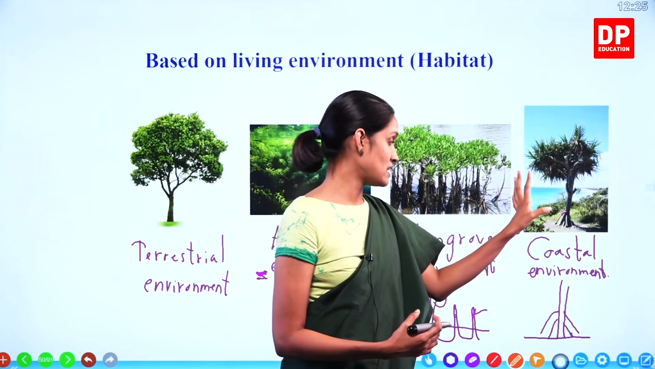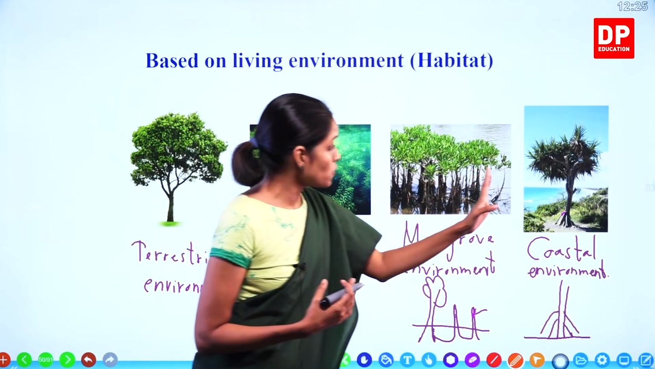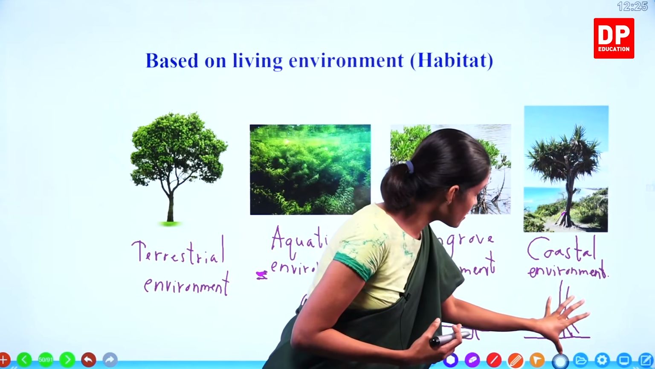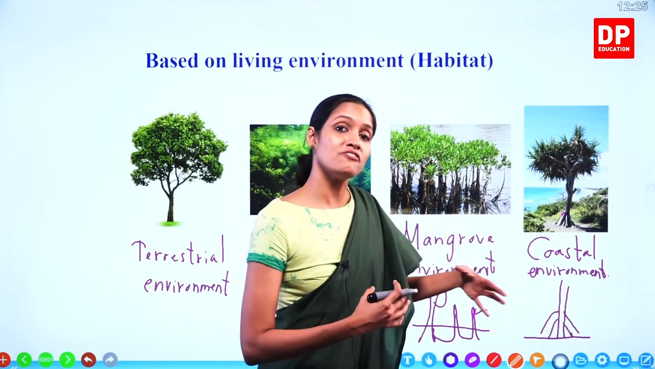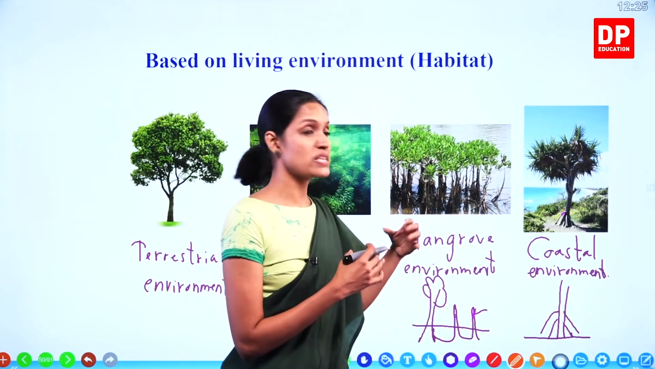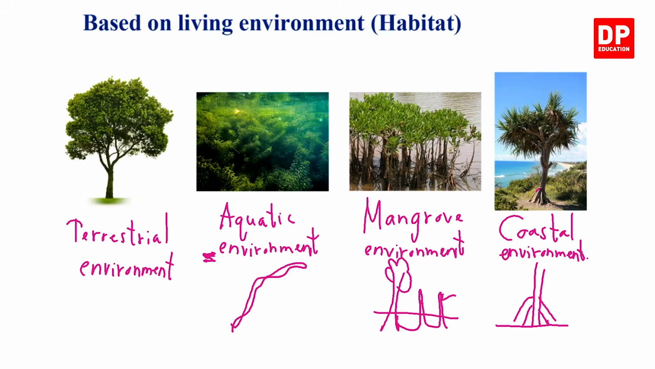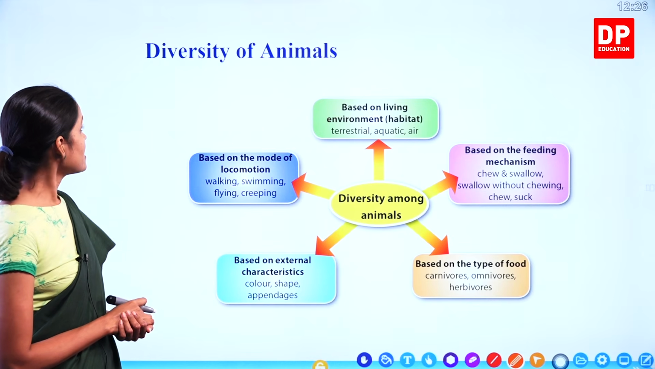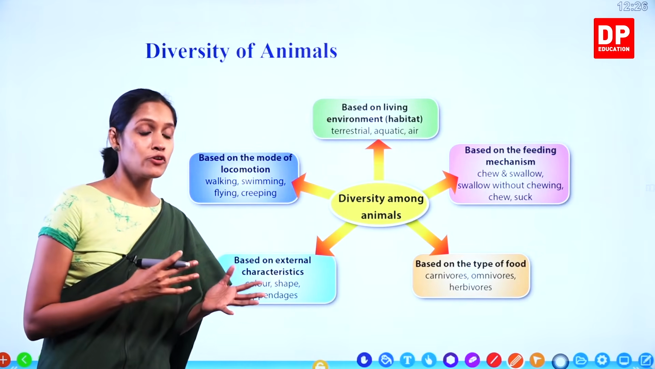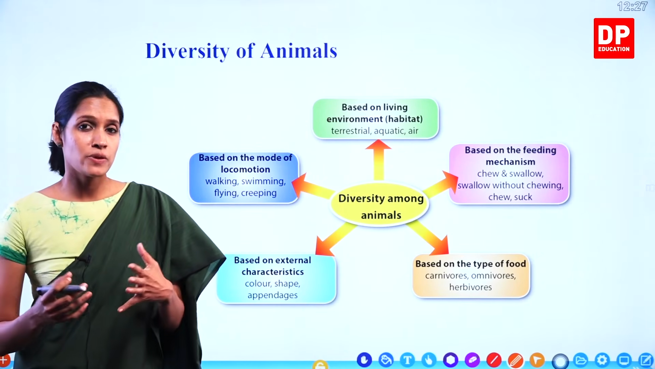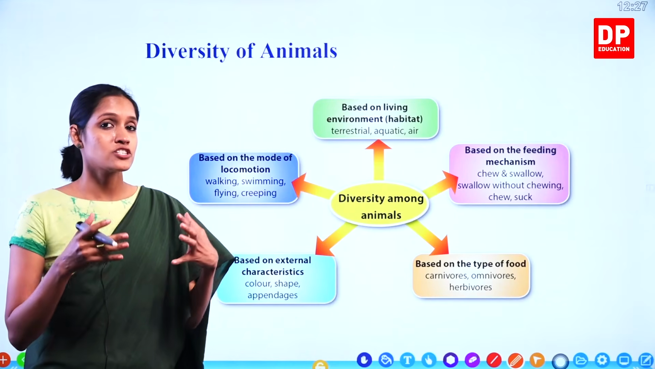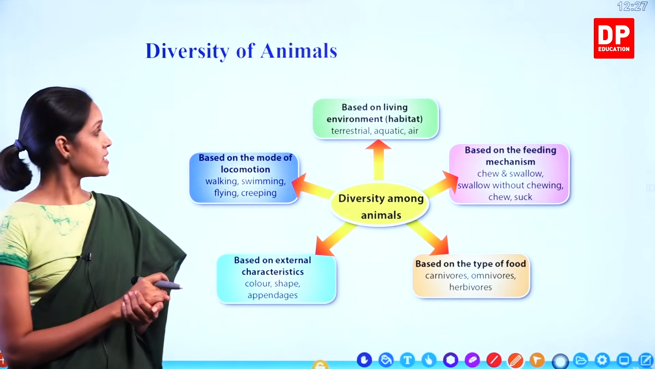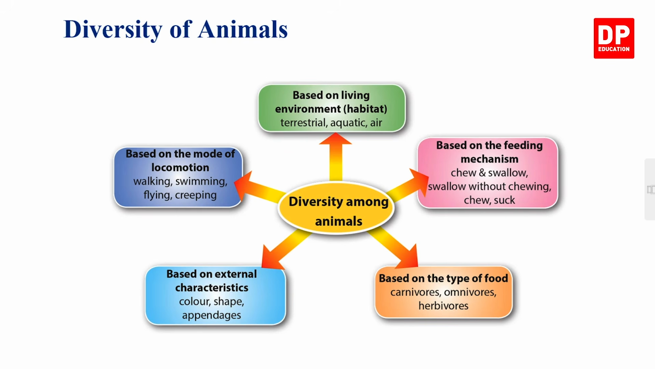Now, you know that coastal areas have strong winds. So, in order to fix this plant to the soil firmly, these stilt roots give extra support to the stem. So, it's a kind of difference. It's very clear that based on the living environment or the habitat, there are so many differences between plants. Understand, children? Diversity of animals. Now, we discussed the differences between plants based on the living environment and the structure or morphological features. Likewise, we are going to do the same with the animals, children.